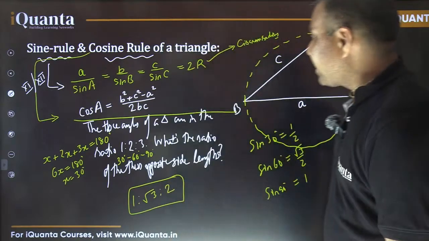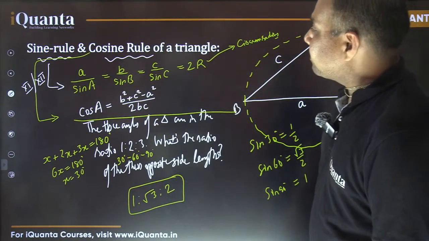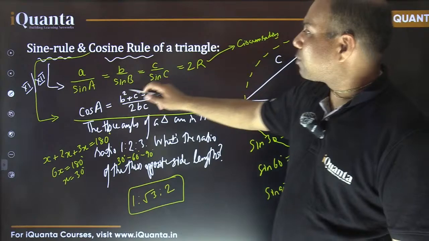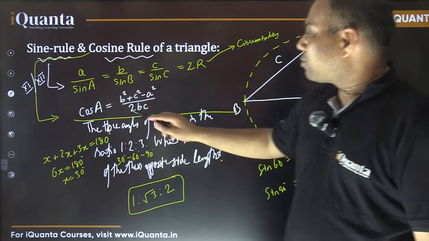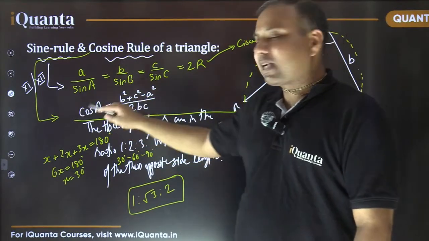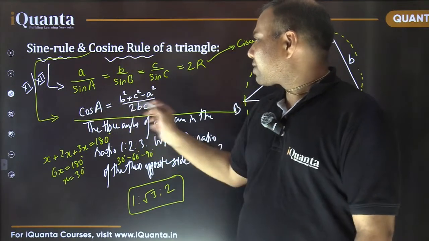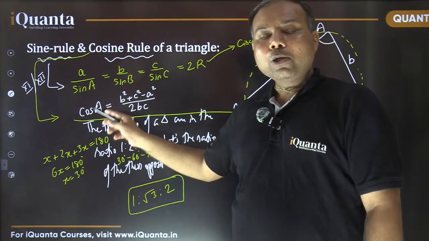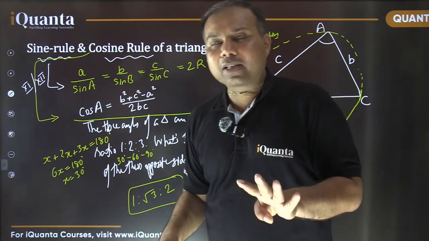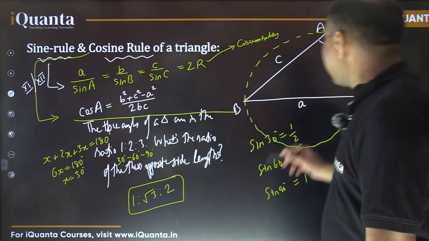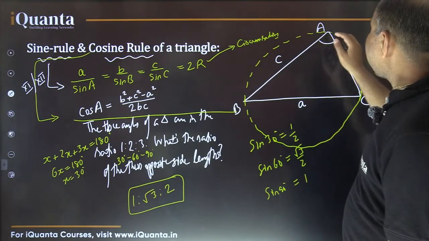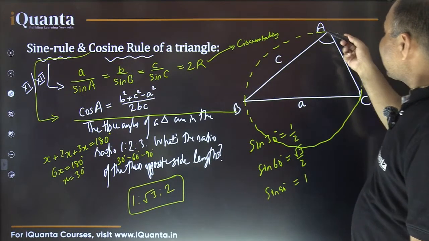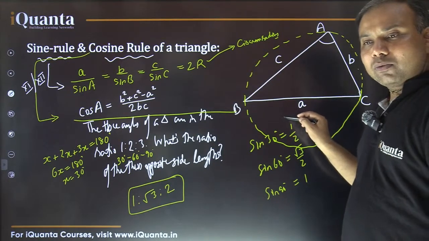Okay, now let's apply it to become more familiar. We have seen both of the relations, the sine rule and the cosine rule. By using the cosine rule, if we know the three side lengths, we can find out the cos of the angle, or vice versa also. Basically, there are four things being used: three side lengths and an angle. Out of these four, if we know any three things, we can find out the other thing. For example, if I know the side length B, side length C and the angle A, then I can find out the remaining length also, isn't it?